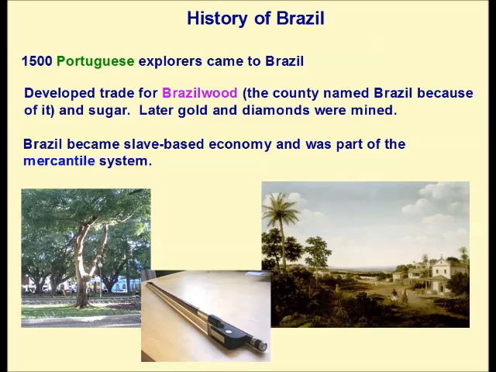In the first picture, you can see a picture of the Brazil tree. This is also where they get the Brazil nuts. You can see the bow is made with Brazil wood. And in the third picture, you can see this was a plantation.